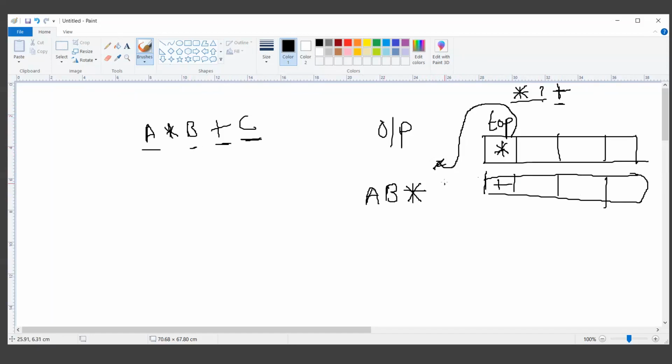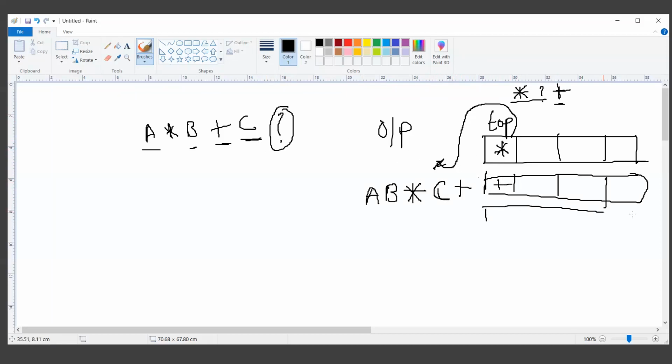So again, directly outputted on the screen. So C has been outputted. Now there is nothing left to scan. We are at the end of the string. So whatever is remaining on the stack, simply empty it out. There is one operator remaining, that is plus, and we will empty it out.